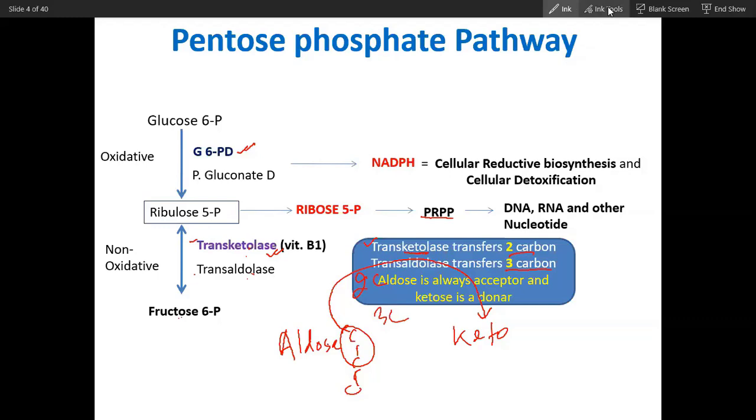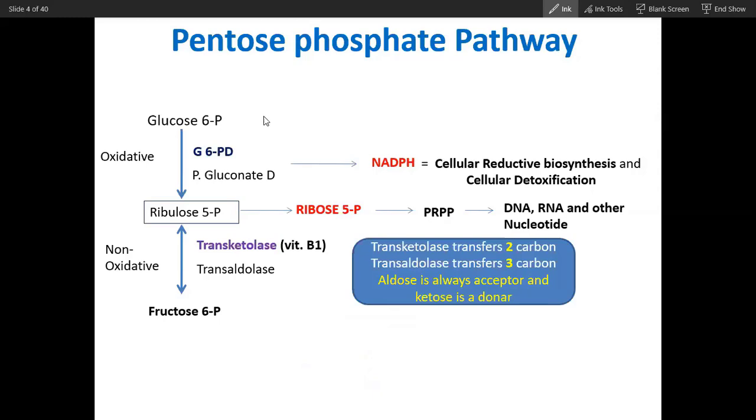So transketolase will transfer how many carbons? 2 carbons. And transaldolase will transfer how many carbons? 3 carbons. Did you understand? Read this. Yes, sir. So understand this. If you understand this, then you will understand the pathway. Actually, this will work for you. I will talk about the pathway also, no problem, but this will be very important for you, and it is very easy to handle. This much information is very easy to handle.